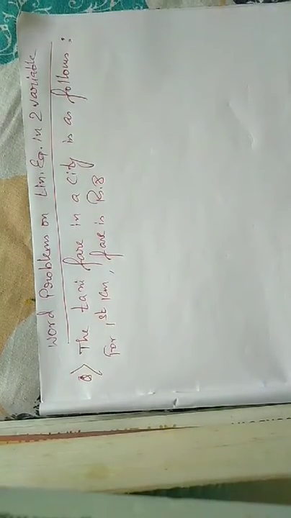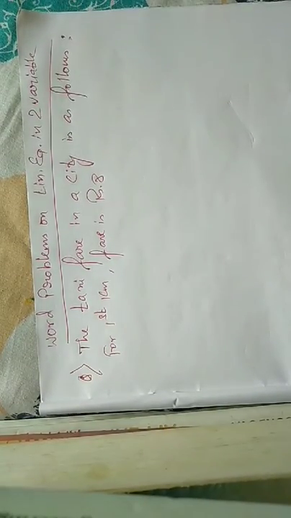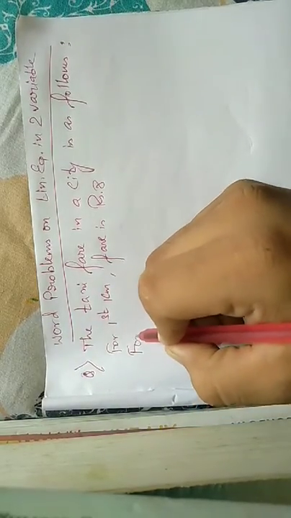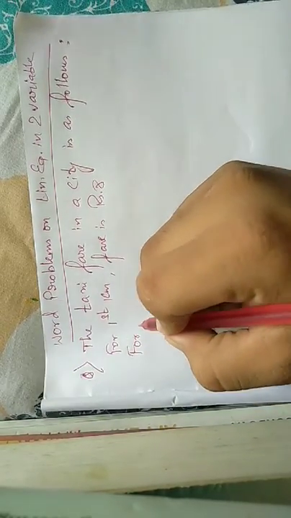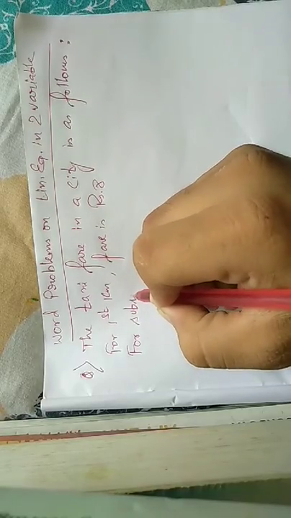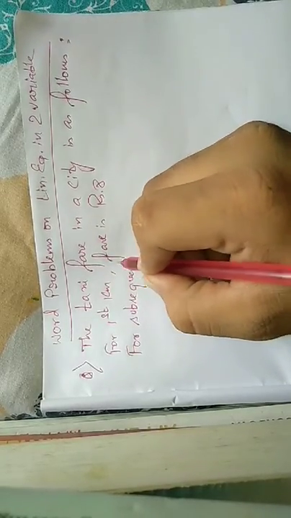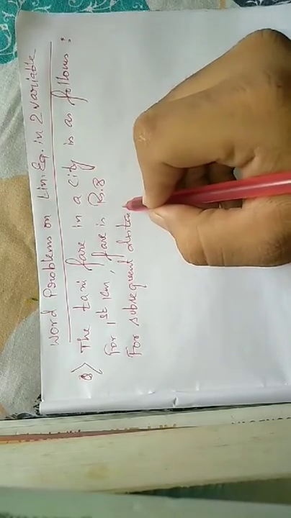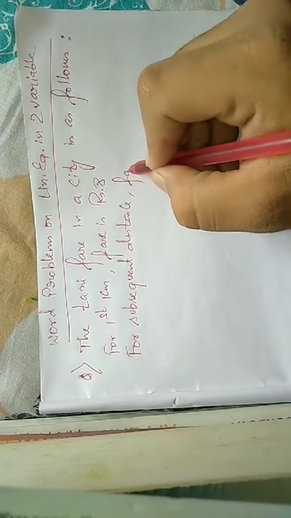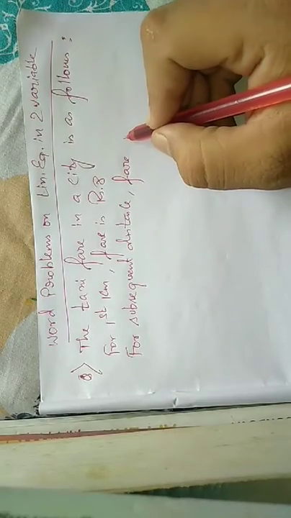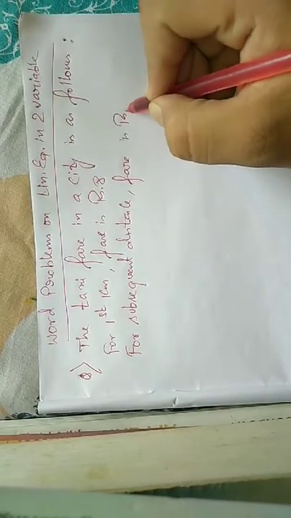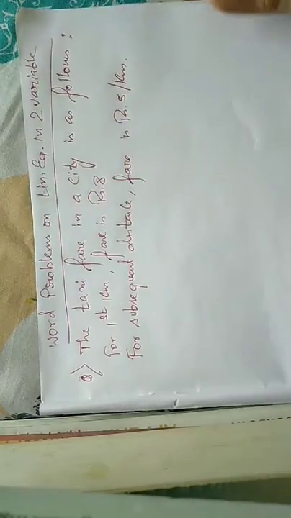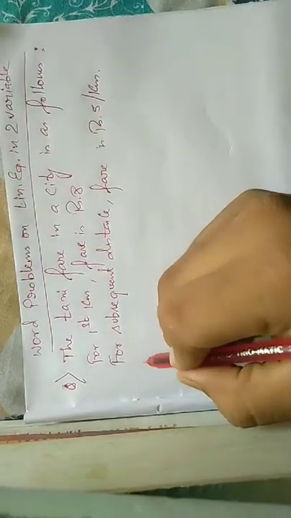And for the subsequent distance, it is rupees 5 per kilometer. For subsequent distance means after the first kilometer. For subsequent distance, fare is rupees 5 per kilometer. Okay, taking the total distance covered